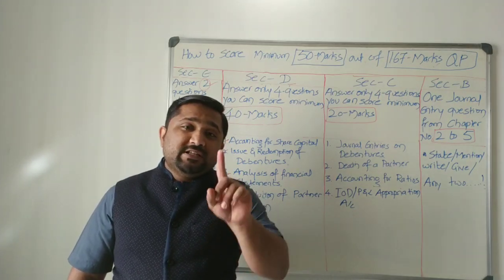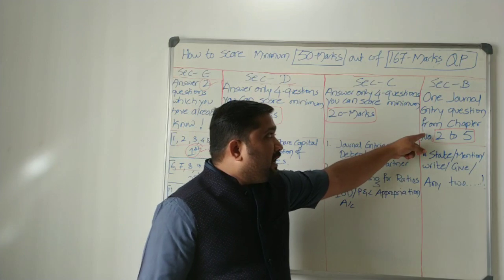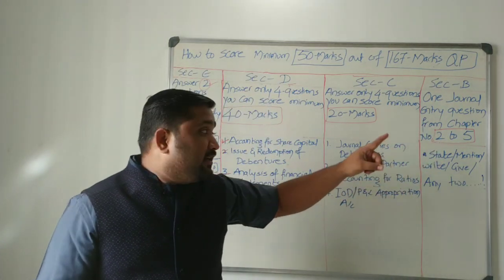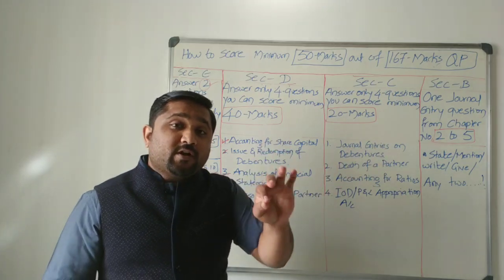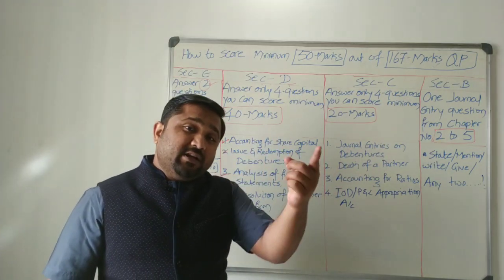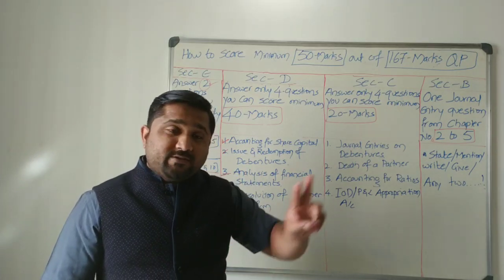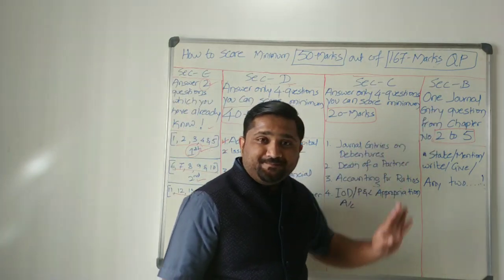One compulsory journal entry question will be asked in section B. Remember, when you are journalizing the transaction, don't forget to write the narration. Journal entry 1 mark, narration 1 mark. So 2 marks for section B.